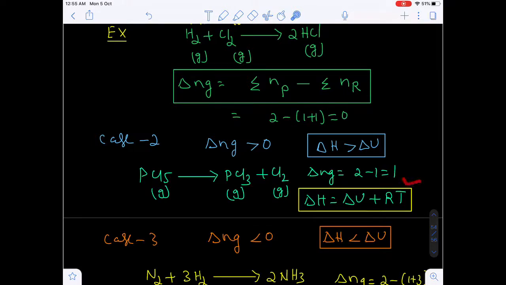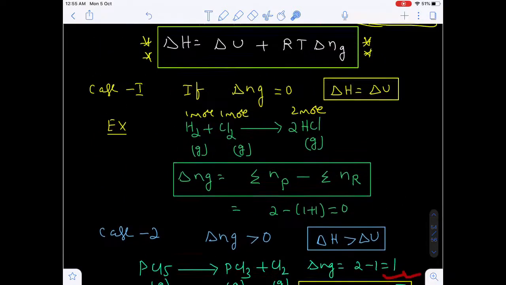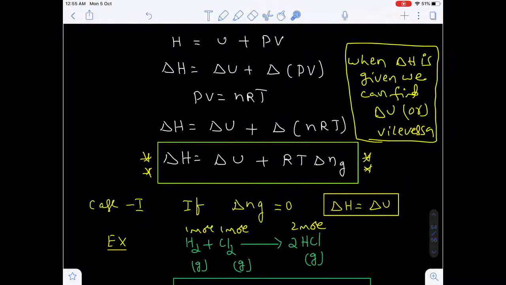Now here the temperature is given and the R value we have to select. What is the R value here? The R value in terms of joule is 8.314 joule mole inverse Kelvin inverse, and in terms of calorie, 2 calorie mole inverse Kelvin inverse.